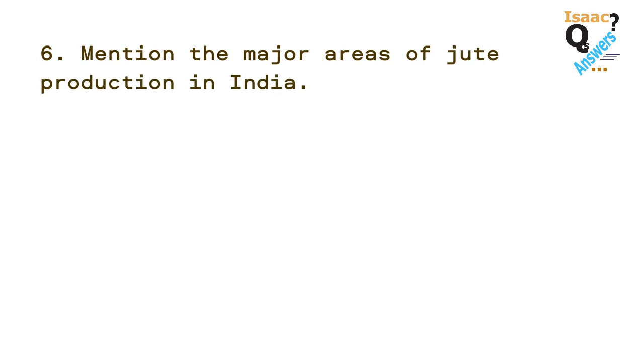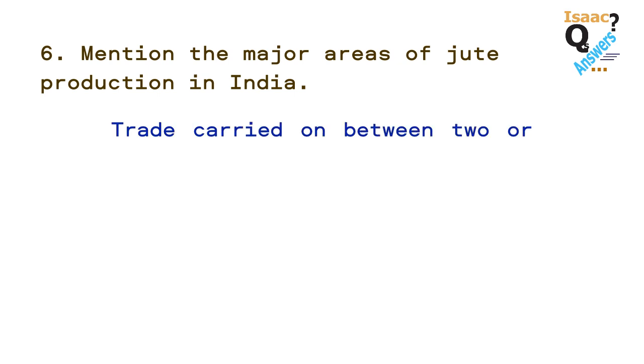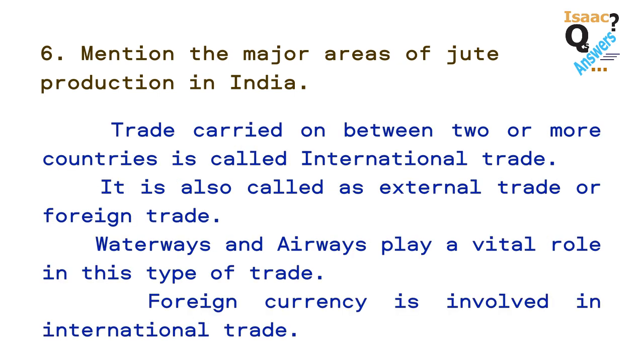Question number 6. Mention the major areas of jute production in India. Trade carried on between two or more countries is called international trade. It is also called external trade or foreign trade. Waterways and airways play a vital role in this type of trade. Foreign currency is involved in international trade.